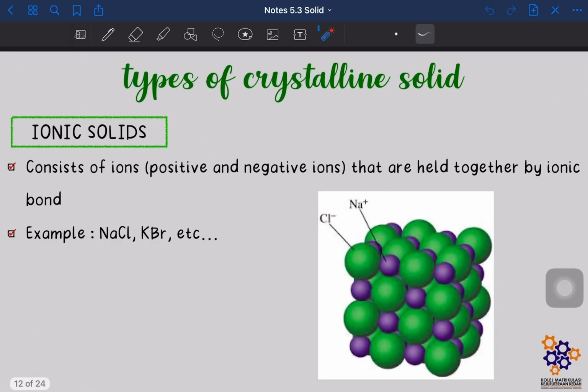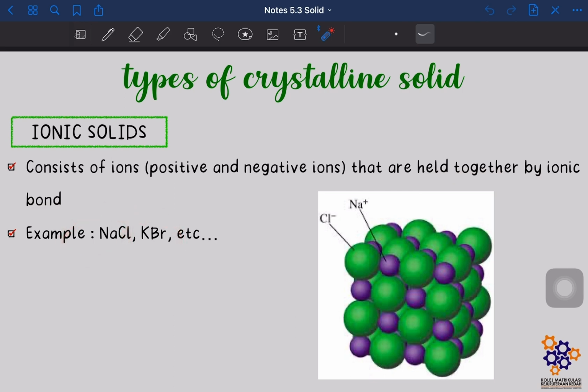Okay, now we look into the second type of crystalline solid, which is ionic solid. So dia lebih kurang sama macam metallic solid tadi. So kalau metallic solid dia form from metallic bond, so kalau ionic solid dia form from ionic bond. Okay, so ionic bond they consist of ions lah. Okay, positive and negative ions that are held together by ionic bond. So contohnya macam sodium chloride, potassium bromide.